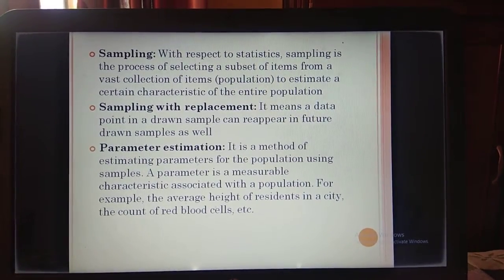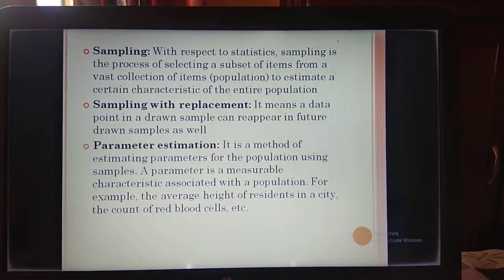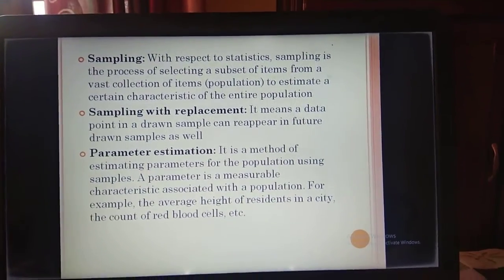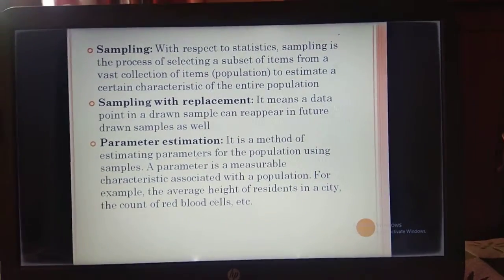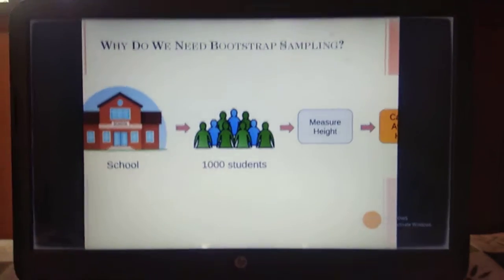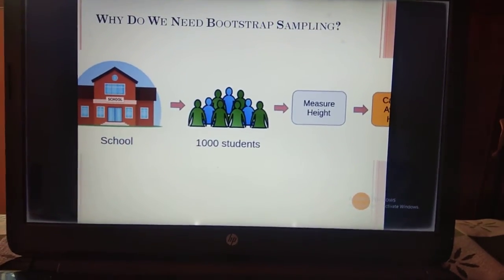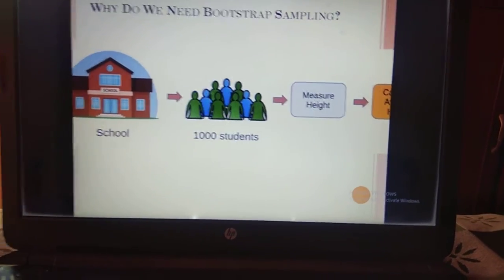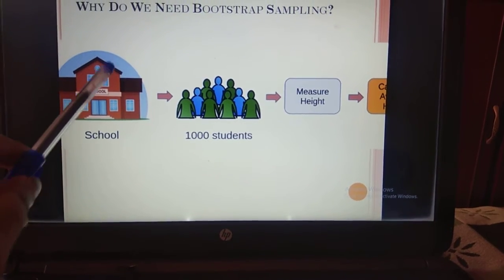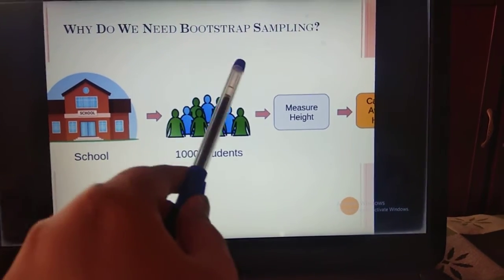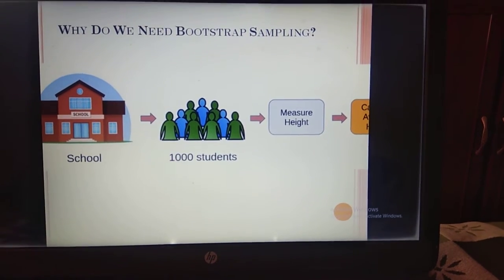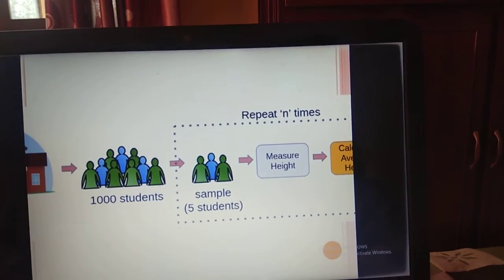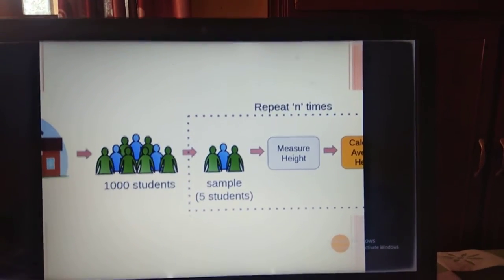Now, let's explain this with an example. Suppose we want to find the mean height of all the students in a school which has a total population of 1000. So how can we perform this task? One approach is to measure the height of all the students and then compute the mean height. 1000 students are there in the school. Call them, measure their height and calculate the average of their height. This is a method, but as we all know, it's a bit tedious task. It will take time. So we need a smarter approach here.